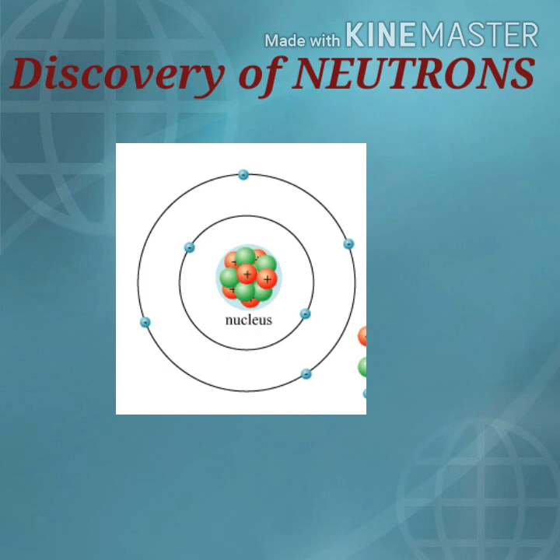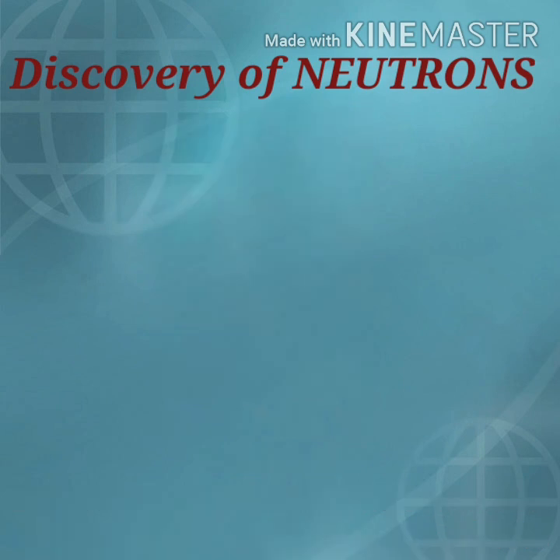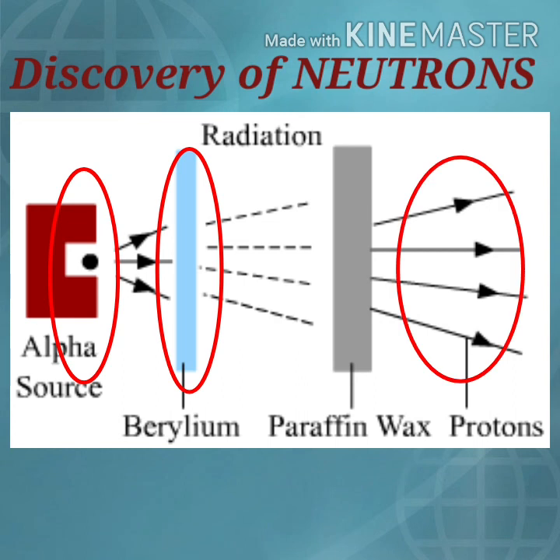To learn about the concentrated mass in the center of the atom, that is the nucleus, a scientist, James Chadwick, performed many experiments in 1932. He took beryllium and projected alpha particles onto it. He observed that some new particles were released.